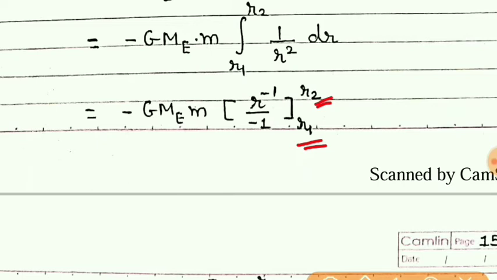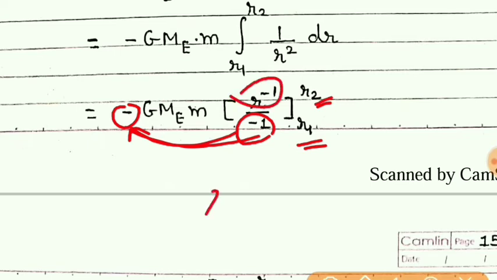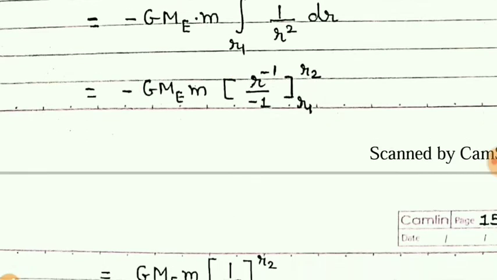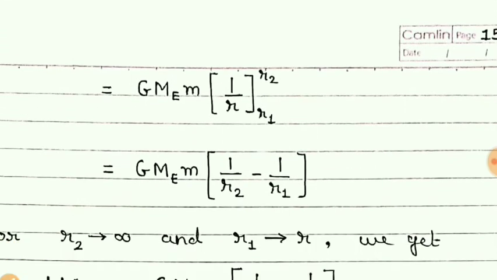Now our next step is, this minus 1 is taken out. So already there was minus, so minus into minus will become plus, and r raised to minus 1 can be written as 1 upon r. So this is the next step.